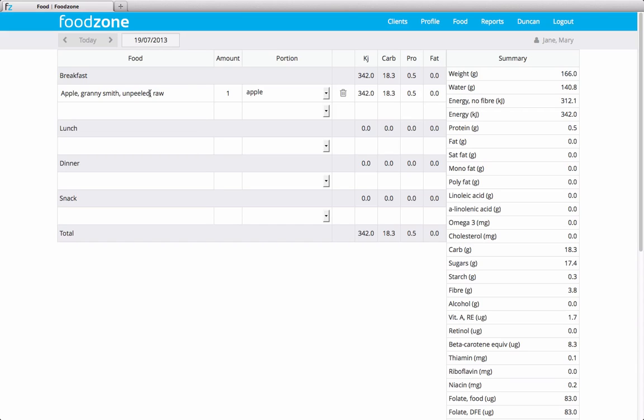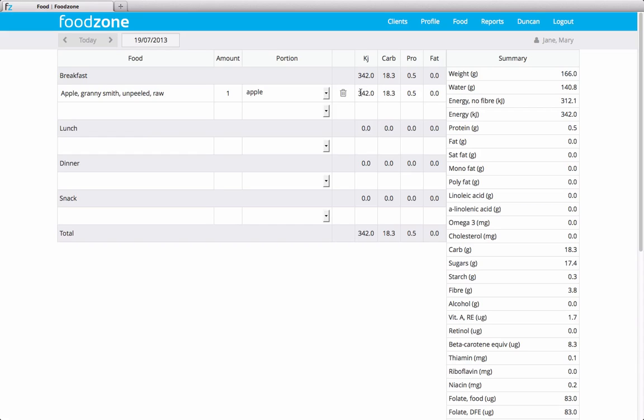Now, what we can see is we already have an apple entered here, and there's a food column, an amount column, a portion column, a little bin. Then we have the kilojoules, carbohydrates, protein, and fat columns, and each grey row here represents a meal. So you could enter food under a breakfast row, a lunch row, a dinner row, or a snack row, but you can't change these. So a food has to go under one of those different grey rows and be entered against a breakfast, a lunch, a dinner, or a snack.